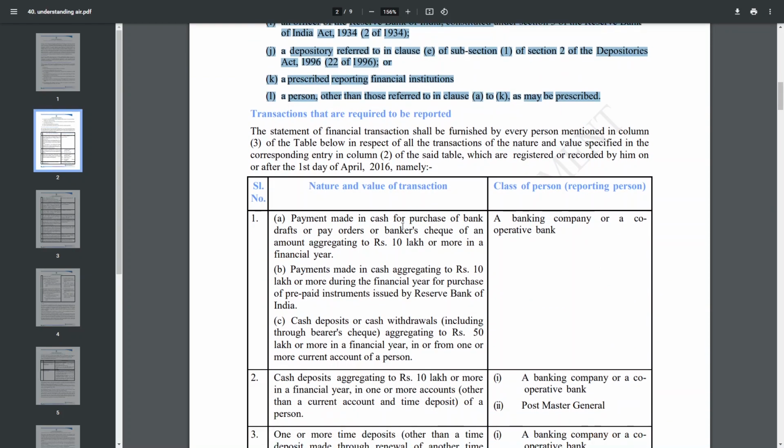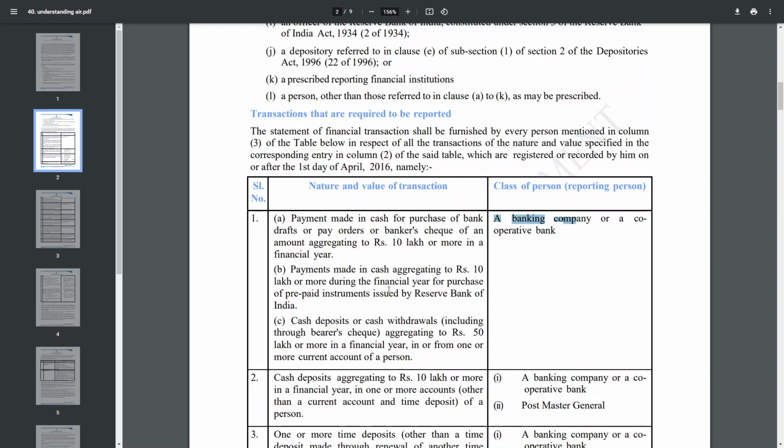The first transaction: if you have purchased any kind of bank draft in a financial year amounting to more than rupees 10 lakh, then the banking company should report that particular transaction. The second one: if you have purchased any prepaid instrument from RBI of rupees 10 lakh or more, that is to be reported by the banking company.